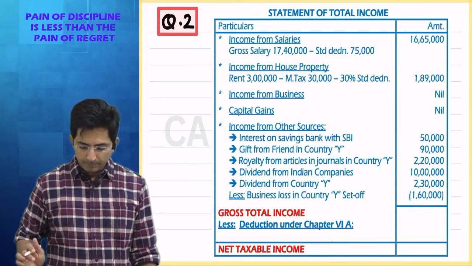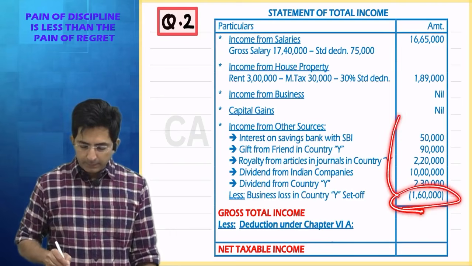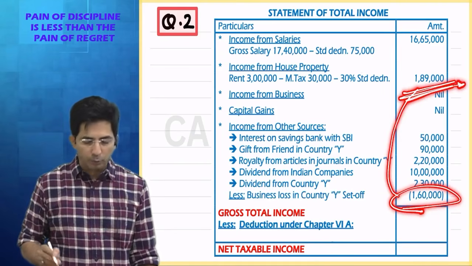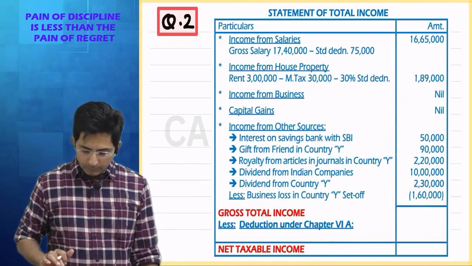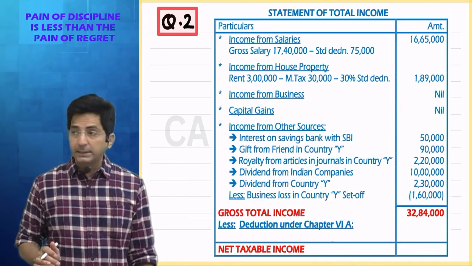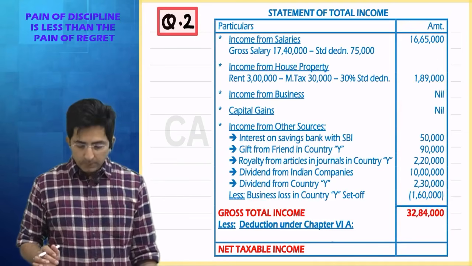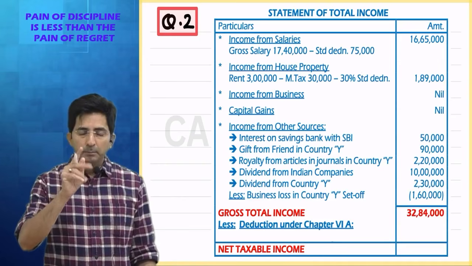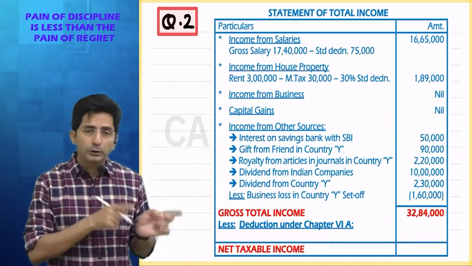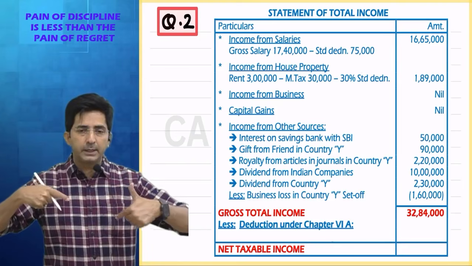See this, which alternatively you could have set off against income from house property also. Okay. So after all this, what is the GTI? 32,84,000. Okay. See, those who are watching the video lecture, please make sure that you first solve the homework and then you attend the solution lecture.